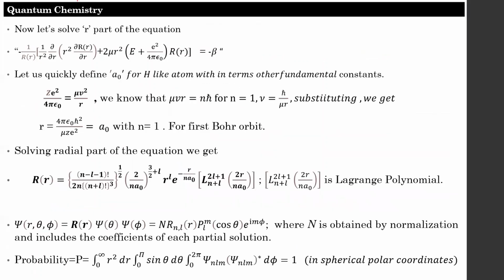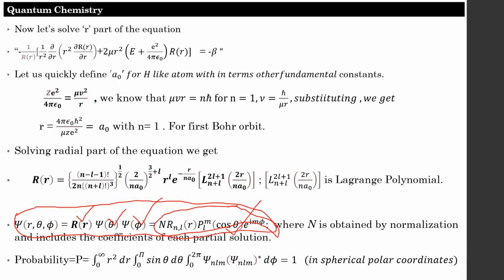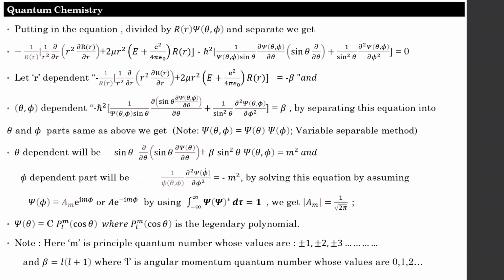All the derivation and the final solution are noted down here. I go through solving the radial function, theta function, and phi functions, and list all these properties here. Then this is the final solution for the Schrodinger wave equation of the hydrogen atom, and this is all the derivation for it.